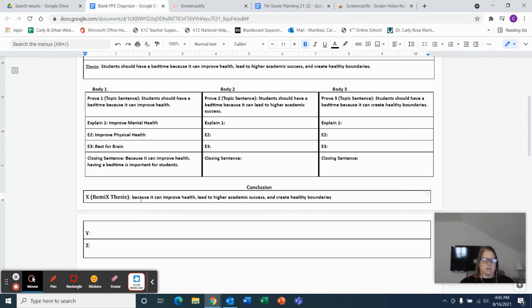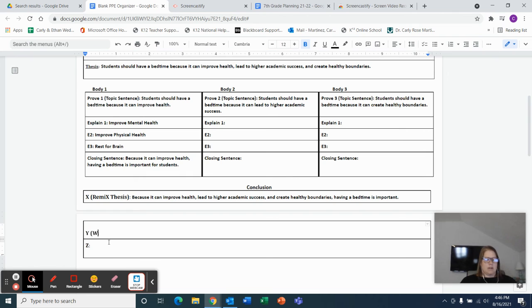Okay, so because it can improve health, lead to higher academic success, and create healthy boundaries. I'm going to add a comma, and then I'm going to explain what happens because of that. Okay, so because it can improve health, lead to higher academic success, and create healthy boundaries, comma, having a bedtime is important. Okay, so that's all I'm going to put there.